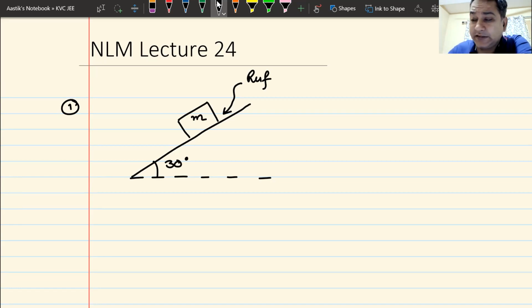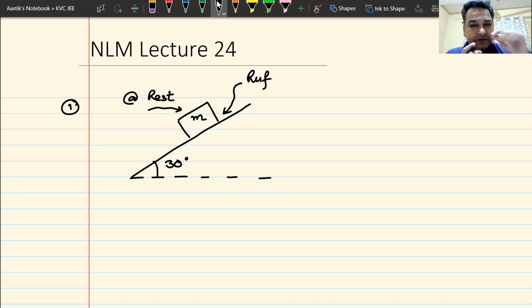Now, what I see is that this block remains at rest. It is not moving. You are given this information that this block remains at rest. You have to tell me what is the value of static friction. Obviously, it is at rest, but it wants to slide down. Something is stopping it. What is stopping it? It has a tendency to go downwards.